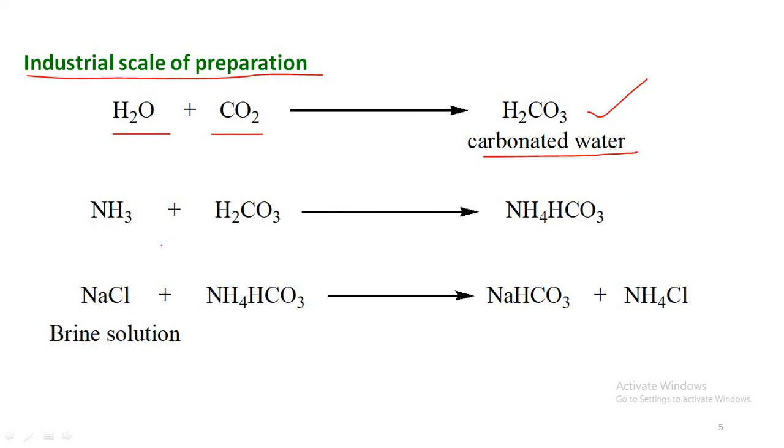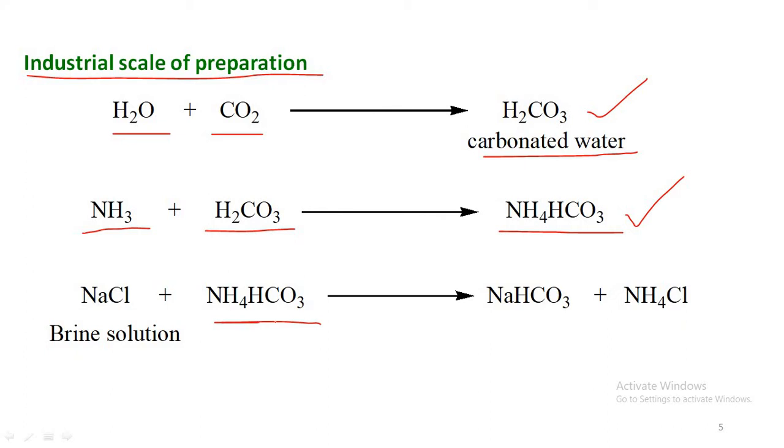The carbonated water is then treated with ammonia to produce ammonium bicarbonate. Then this ammonium bicarbonate is treated with brine solution. Brine solution is a salt solution, salt in water, ranging from approximately 3% to 26% sodium chloride.